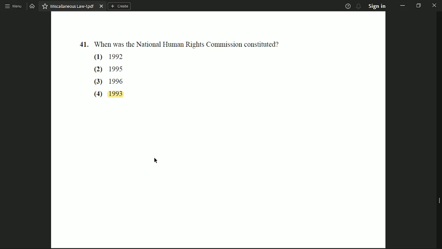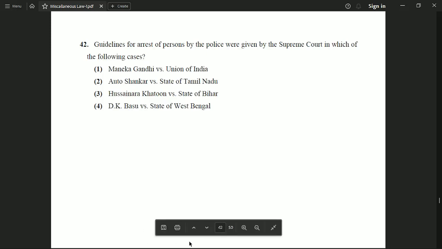So next question is, guidelines for arrest of persons by the police were given by the Supreme Court in which of the following cases? Option 1 Menaka Gandhi versus Union of India. Option 2 Otto Sankar versus State of Tamil Nadu. Option 3 Hussain Ara Khatun versus the State of Bihar, or option 4 DK Basu versus the State of West Bengal. And the correct option is option number 4, which says DK Basu versus State of West Bengal was the case in which some guidelines were given by the Supreme Court related to the arrest of persons by police.